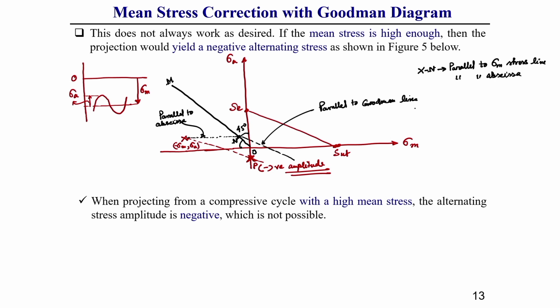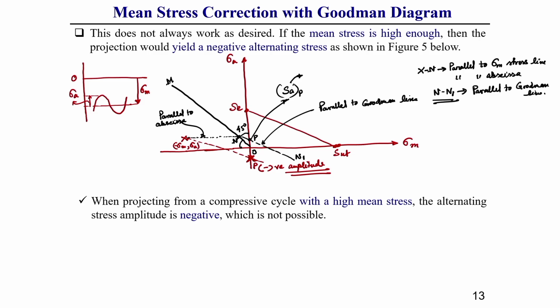After that we need to draw another line, n to n1, which is parallel to the Goodman line. This n to n1 line cuts the amplitude axis at a point, let us consider P. At this point P, whatever amplitude we get will give us the stress amplitude of the completely reversed cycle. This you should keep in mind.